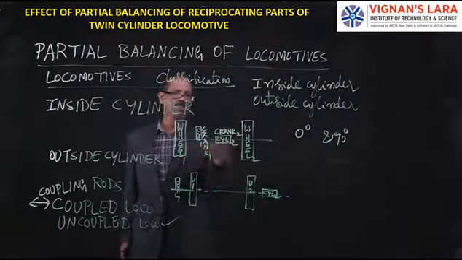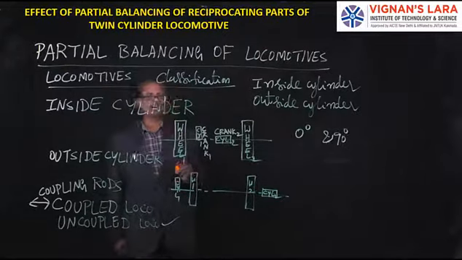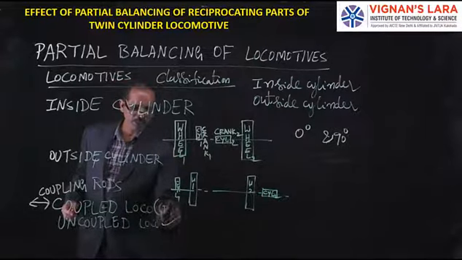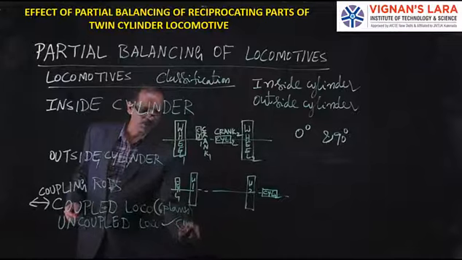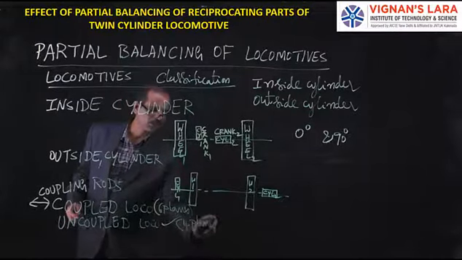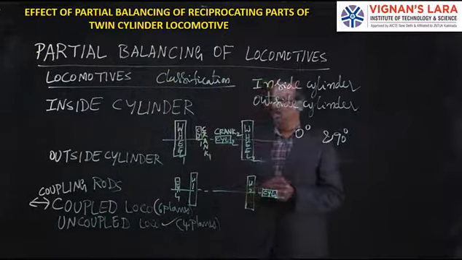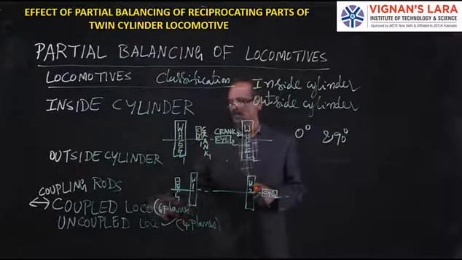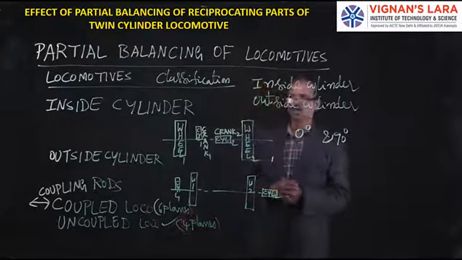So in that case, you will have only 4 planes, not 6 planes. That is one of the major differences between coupled and uncoupled locos when you are going to balance them: 6 planes in case of coupled, in addition to the 2 coupling rods, and only 4 planes in uncoupled.